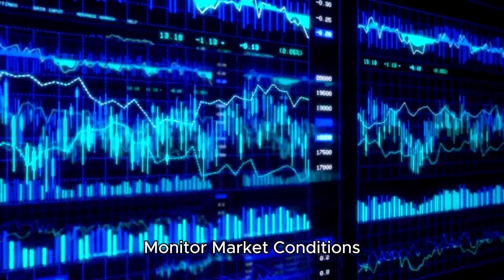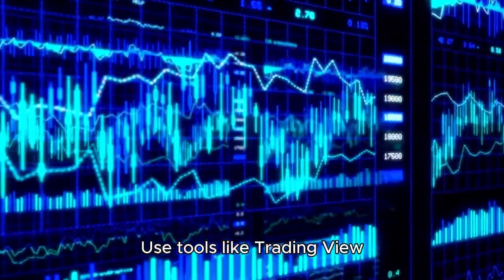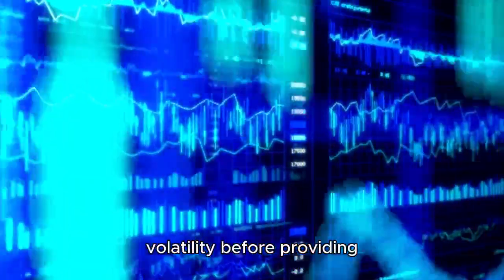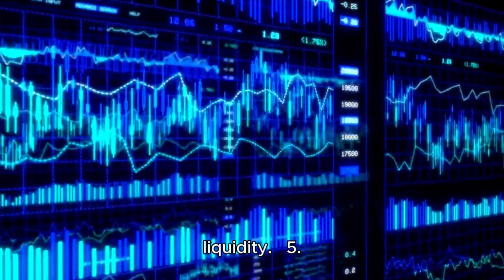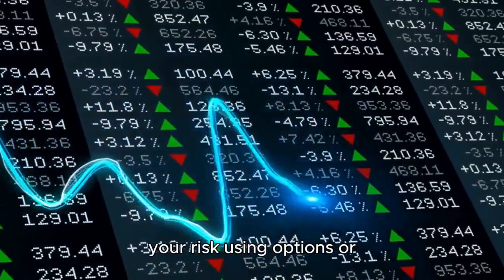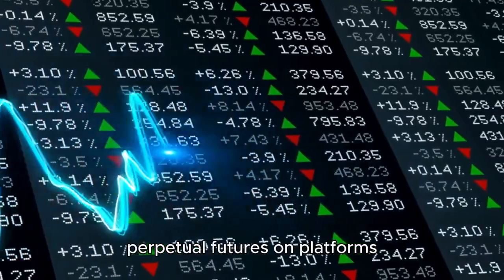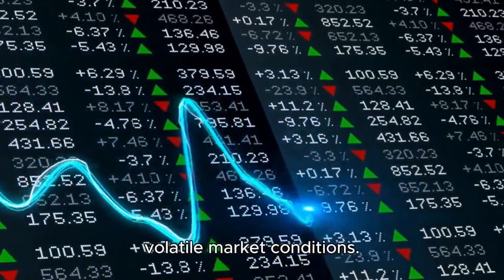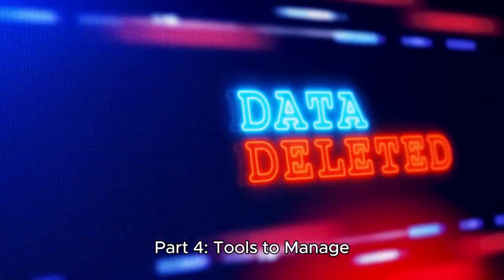4. Monitor market conditions. Use tools like TradingView for technical analysis to predict potential price volatility before providing liquidity. 5. Advanced strategies. Hedge your risk using options or perpetual futures on platforms like Bybit to protect against impermanent loss during volatile market conditions.